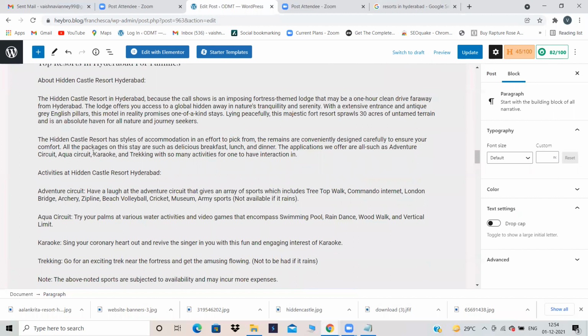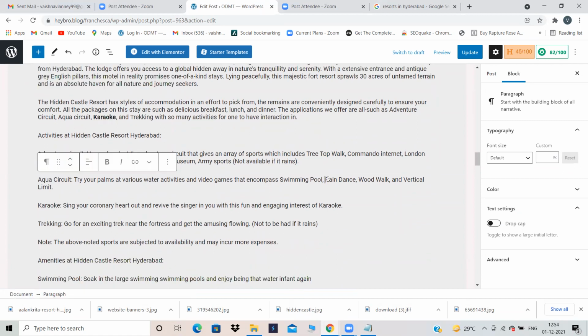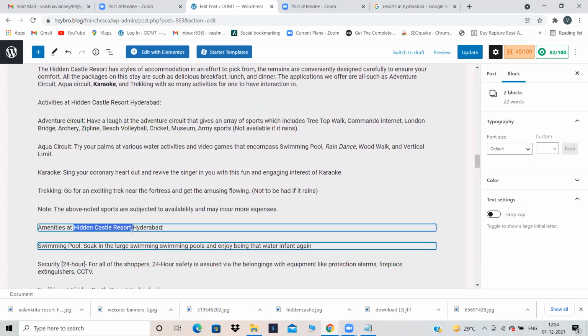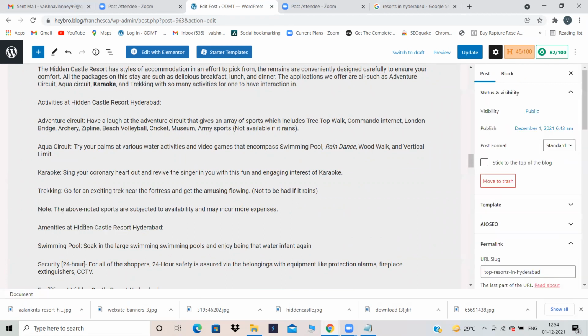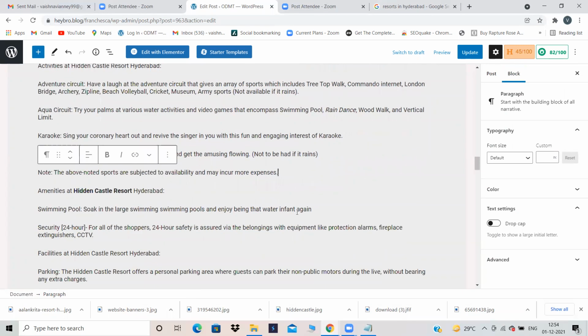So this one I'm giving as bolds, and rain dance, I'm giving it as italics. Hidden Castle Resort, I'm making it bold.